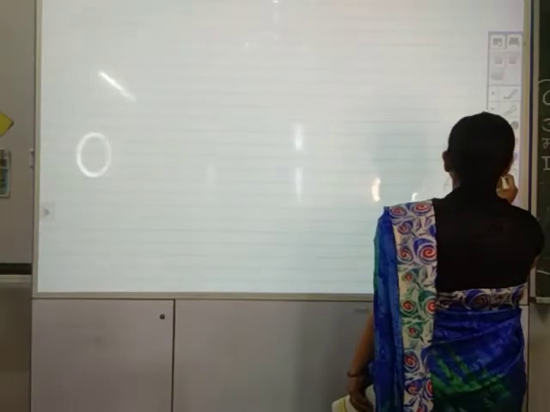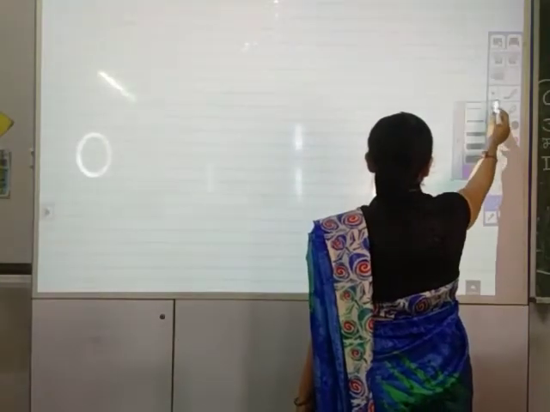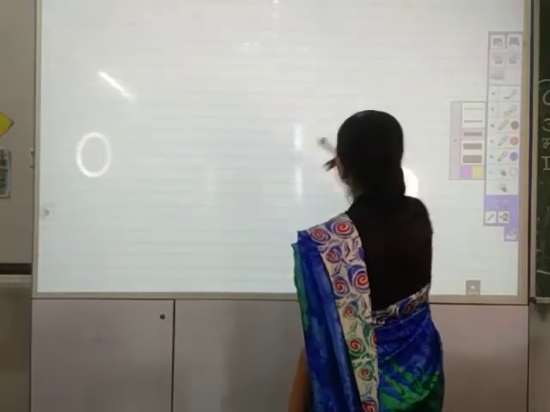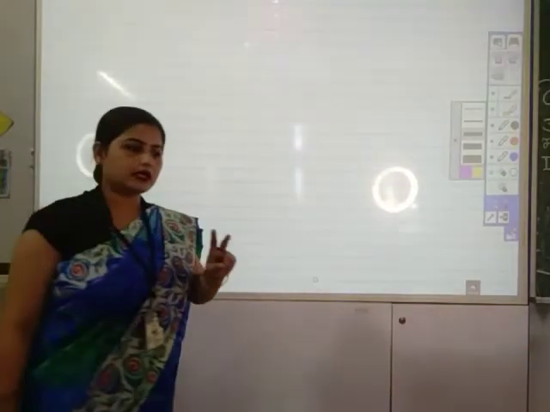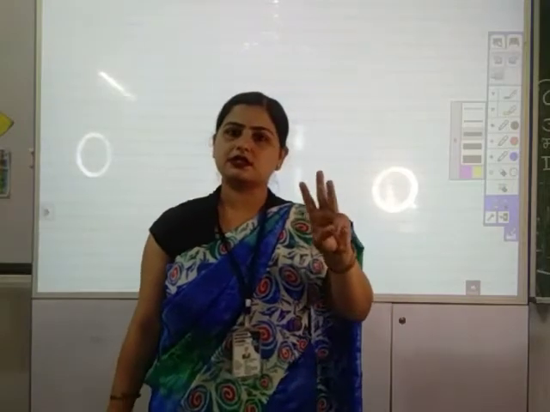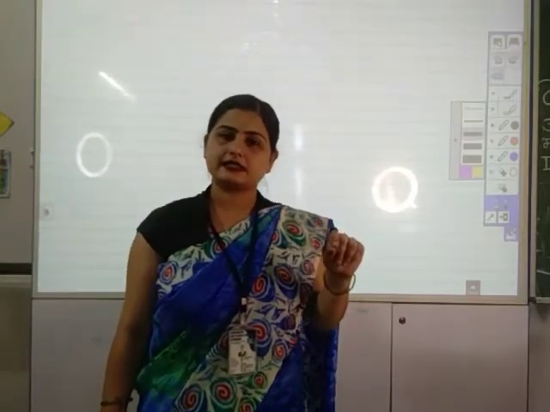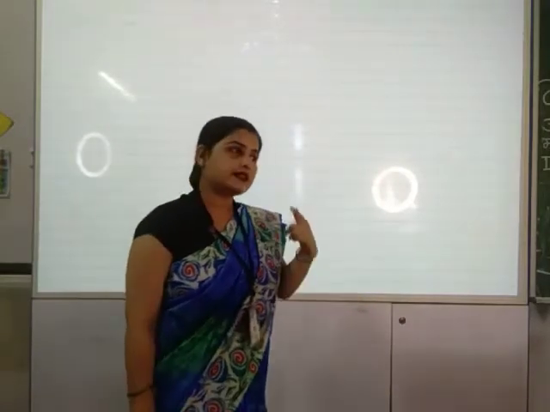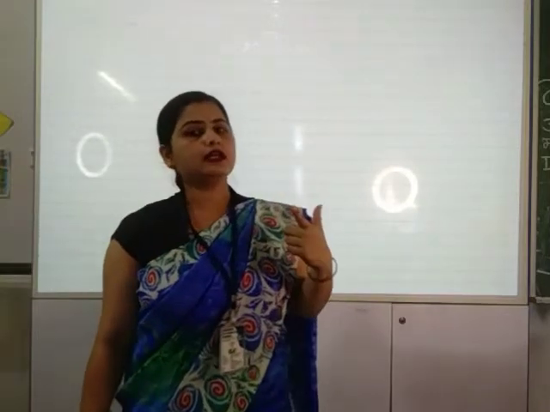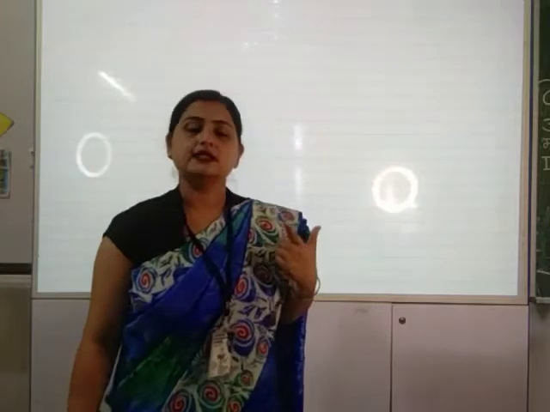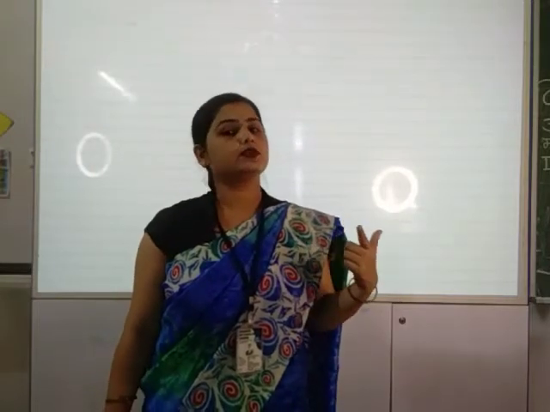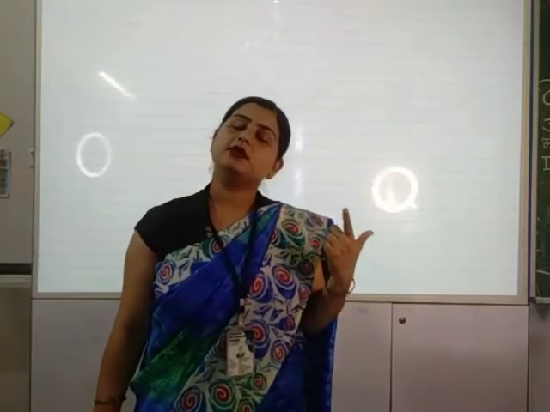Now I am going towards the third rule. Okay, till now we have got to know 2 rules. Okay, actually we have got to know 3 rules. The first rule is add S. The second rule is if the naming word ends with S, double S, CH, SH or X, just add ES to the word to make them plural.